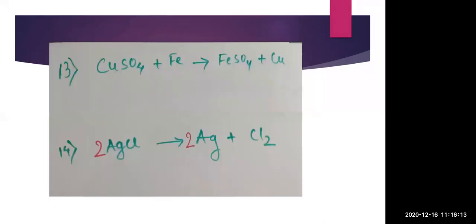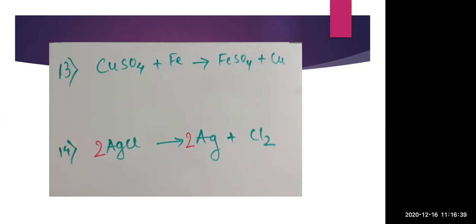Then comes CuSO4 plus Fe gives FeSO4 plus Cu. In this case, first of all, 2 reactants are there and 2 products are there, so it is a displacement reaction. Now whether it is a single displacement or a double displacement reaction? For single displacement, on the reactant side one should be a compound and the other an element.